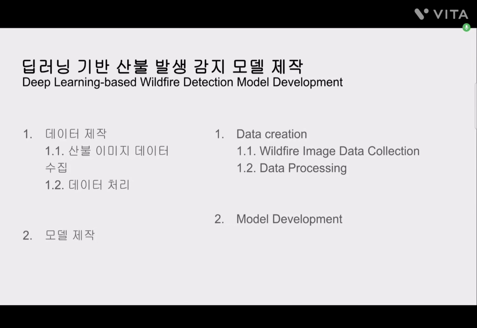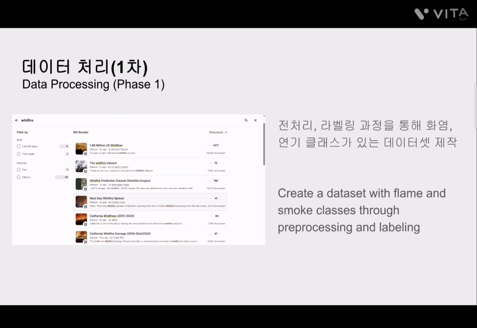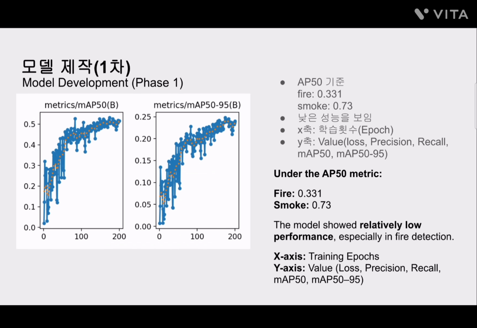I developed a deep learning-based wildfire detection model. For the first model, I collected a wildfire image dataset from Kaggle. After data pre-processing and labeling, I constructed a dataset containing two classes, fire and smoke. Then I trained the model using this dataset. The training results showed that based on AP50, the fire class achieved 33% and the smoke class achieved 73%.